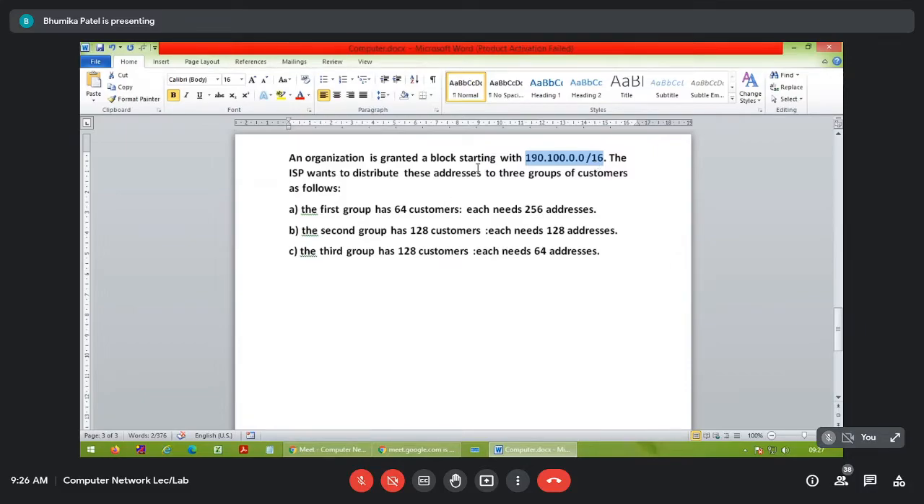And those IP addresses are to be distributed among three groups. Okay, three groups of customers. The first group is like this: it should have 64 customers, with each needing 256 addresses, right?